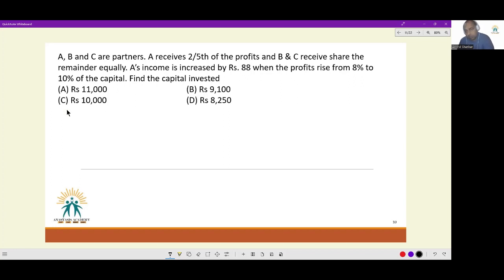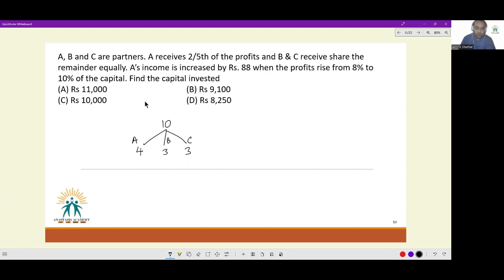Next question. A, B, C are partners. A receives 2/5 of the profits, and B and C share the remainder equally. Okay. So let's say the total profit was 10 rupees. A will receive 4 rupees, B will receive 3 rupees, and C will receive 3 rupees. Why I've taken it as 10 is that whatever is left over needs to be divided in half. So it has to be a multiple of 5 and a multiple of 2, and therefore I've taken the total profit as 10 rupees.